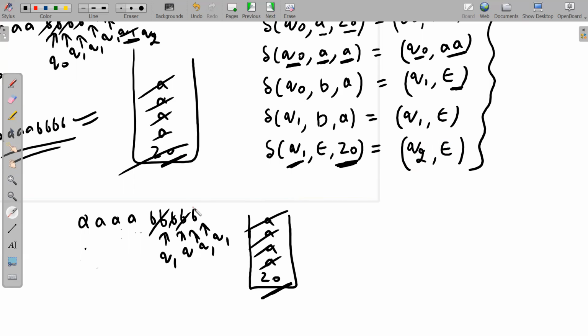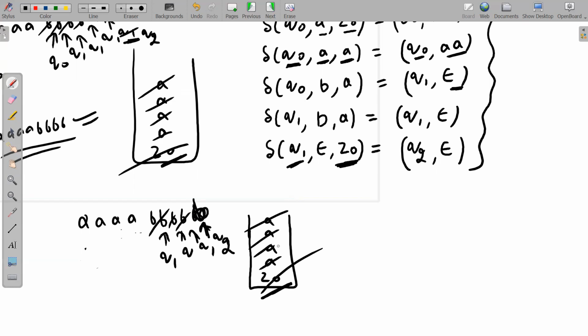We have not read this B from the tape, so the read head will not go one position to the right. The read head will be placed on this B itself and the state will be changed to Q2. And this Z0 is popped off.